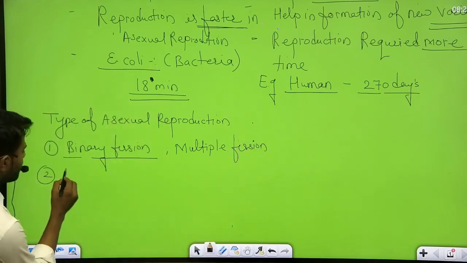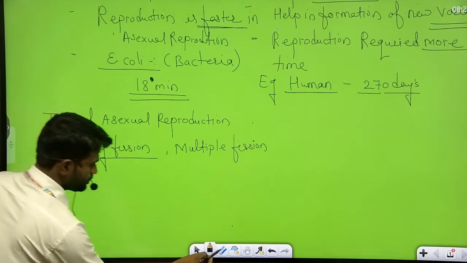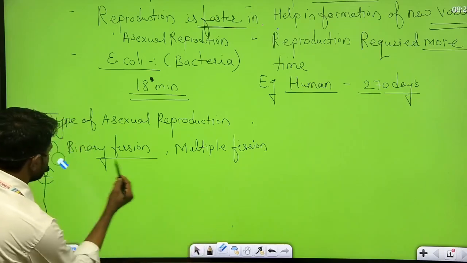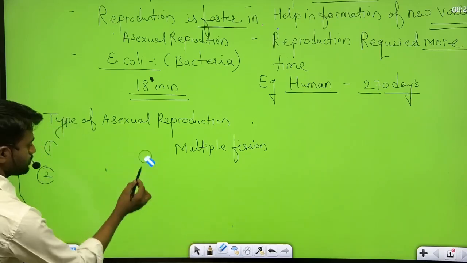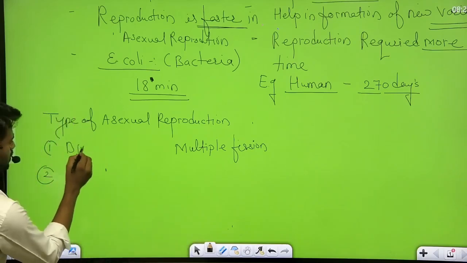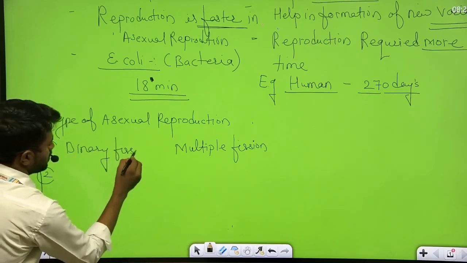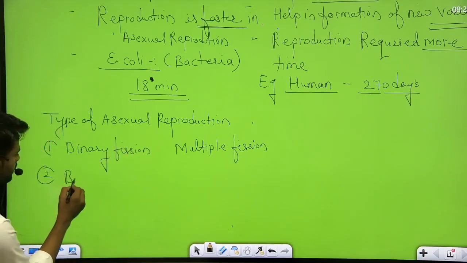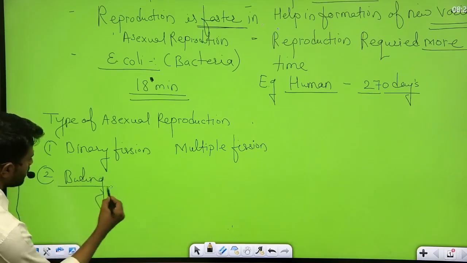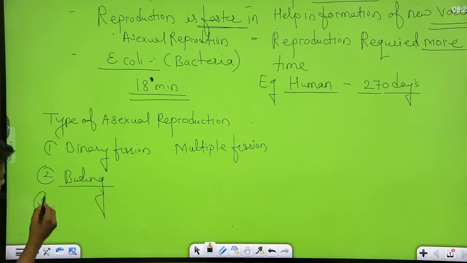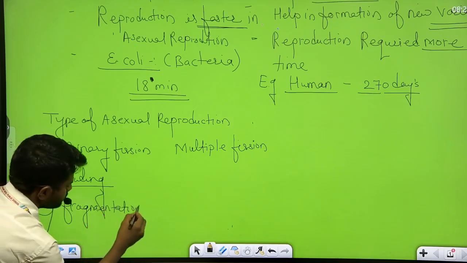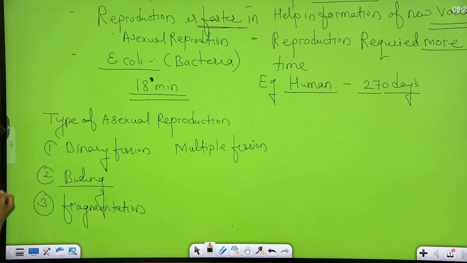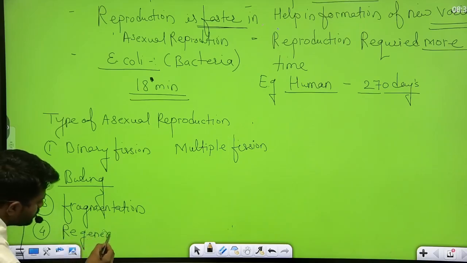The next is budding. The third, fragmentation. Fourth point, regeneration.